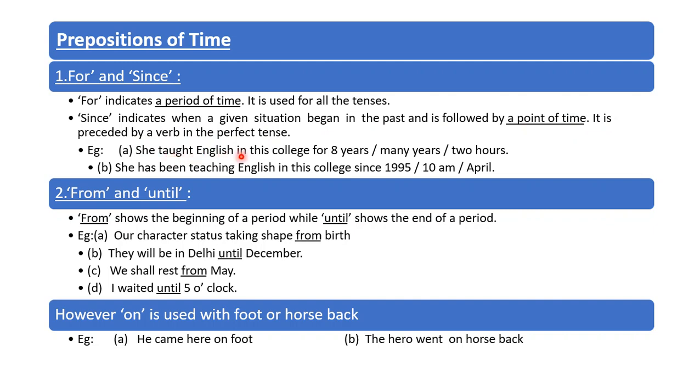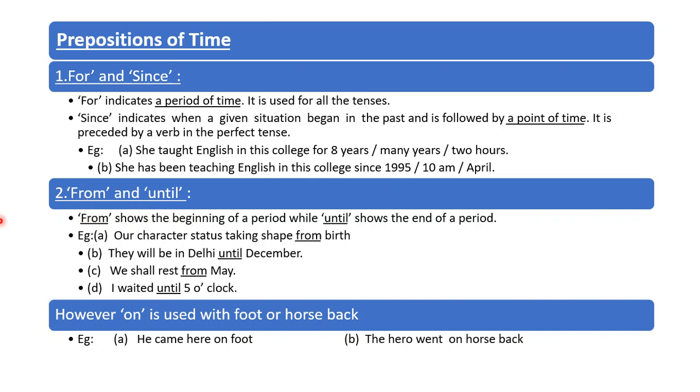She taught English in this college for 8 years. Many years or 2 hours, we can use these nouns also. She has been teaching English in this college since 1985, 10 a.m., April. So this is the use of for and since.